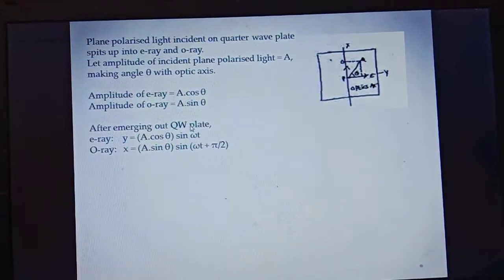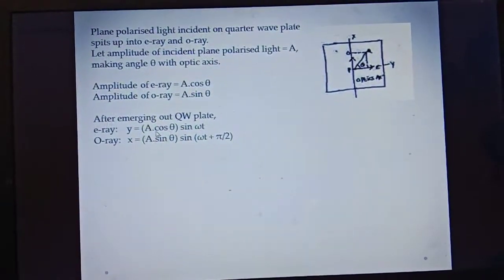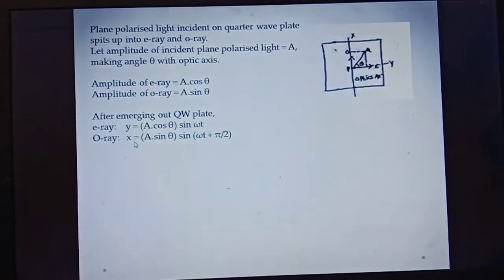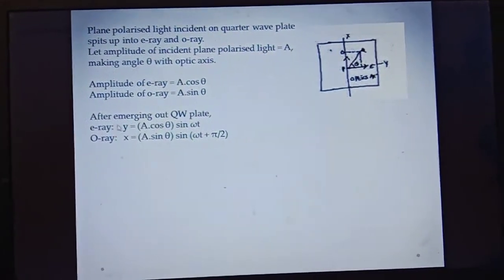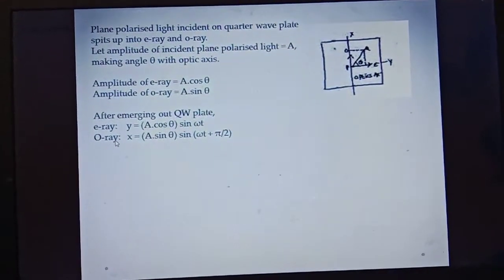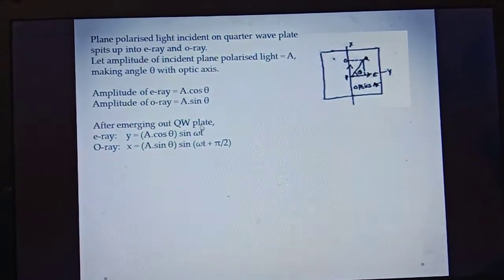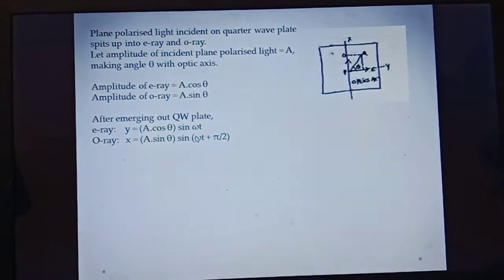After emerging out of the quarter wave plate, E ray is represented as y equals A cos theta into sin omega t, and O ray is represented as x equals A sin theta into sin (omega t plus pi by 2). Both rays are represented as sine functions. These are the amplitudes of both rays, and this term represents the phase difference of pi by 2.